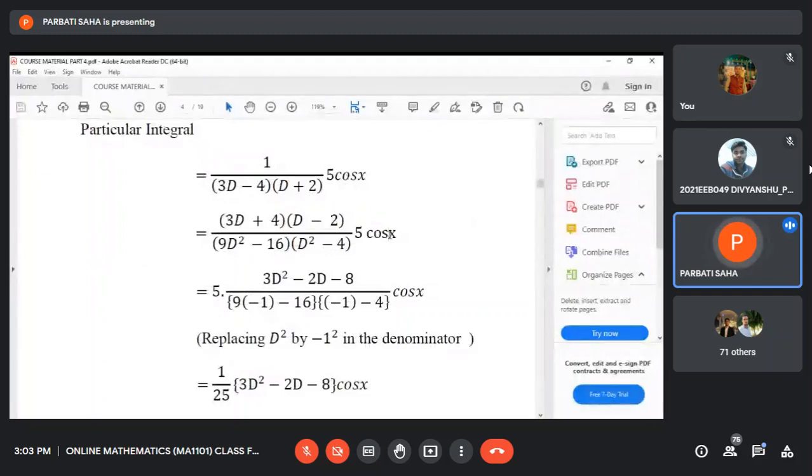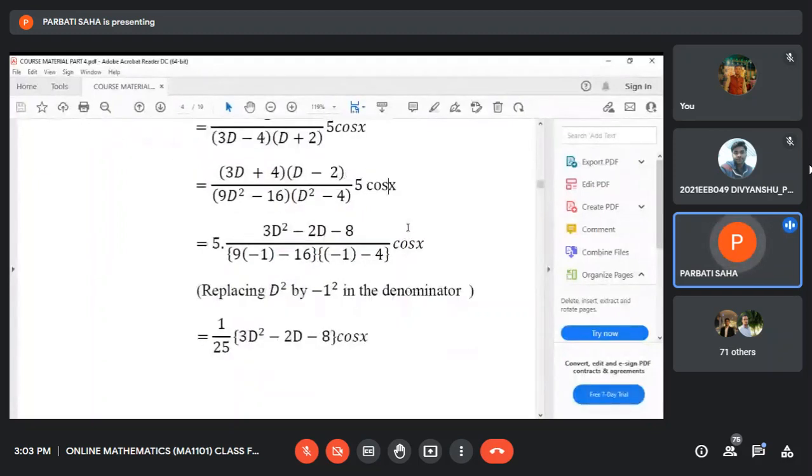Coefficient of x in the cosine function is only 1. So this D square will be replaced by minus 1 square, like this. Now just simplify this denominator, which is 25.